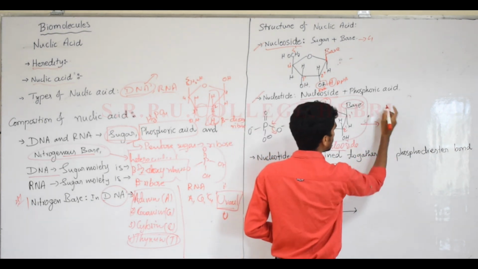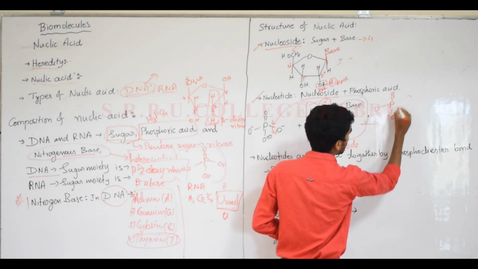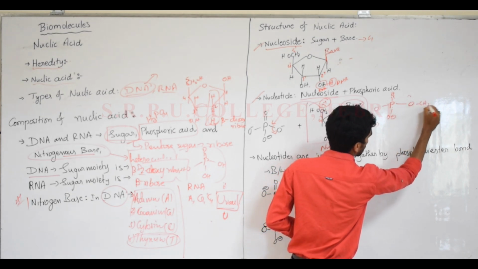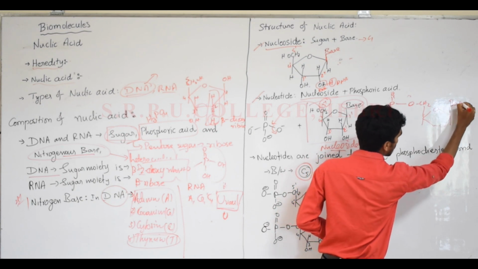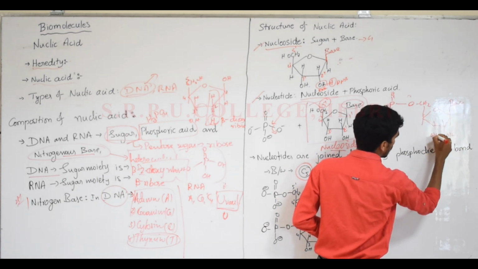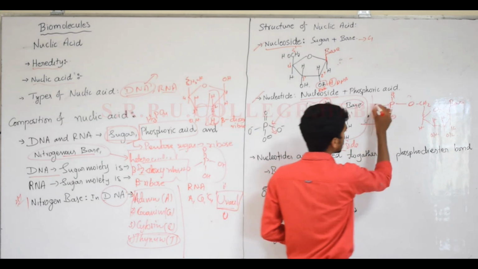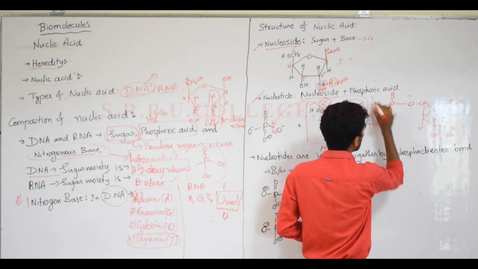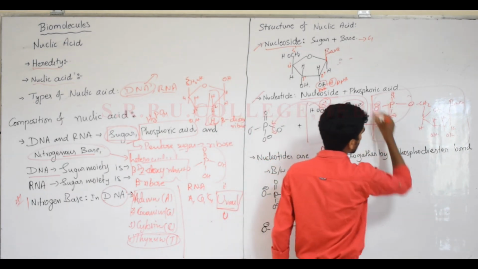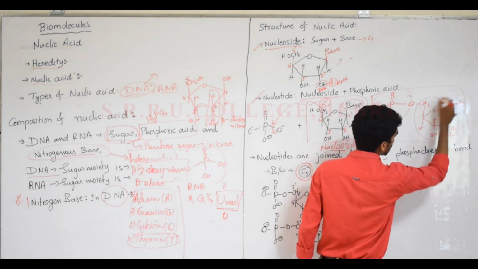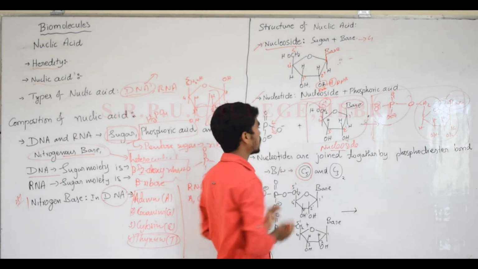Now I will write here phosphoric acid: P double bond O and one more oxygen with a minus charge, O, CH2, oxygen, here the nitrogenous base, OH, hydrogen. This is how the charges should be written. This is about nucleotides. In a nucleotide there must be the pentose sugar, phosphoric acid and the base. All three are present in one nucleotide.